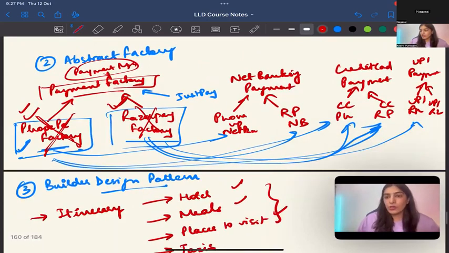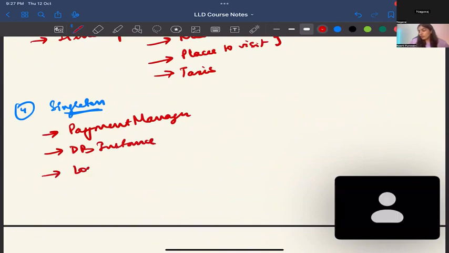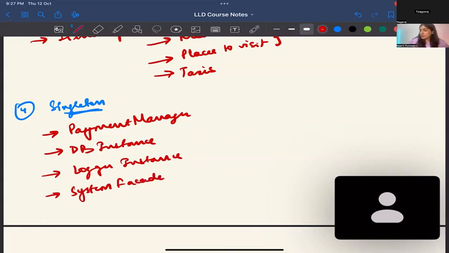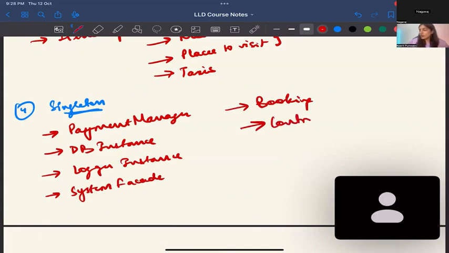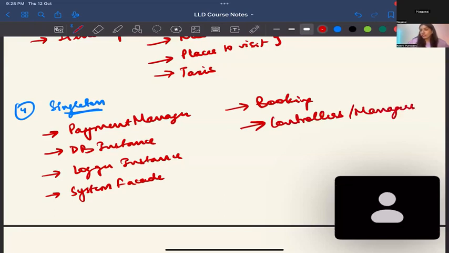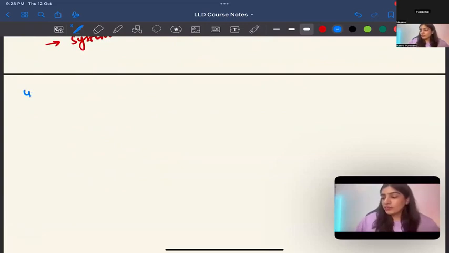So this manager will become singleton. You want only one instance of the class, or maybe one DB instance. Login. Profile. The overall application, the railway application. Suppose the system, the facade. The booking system. Yes, you want one system to do the booking, right? So basically all the controllers, all the managers, you can use singleton. Got it. Okay. After singleton, which one did we do?